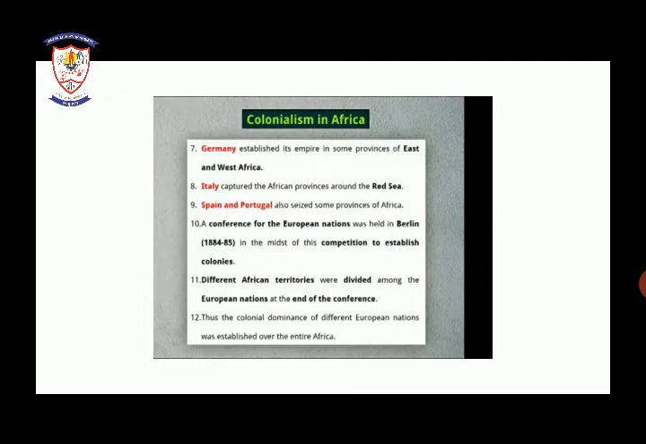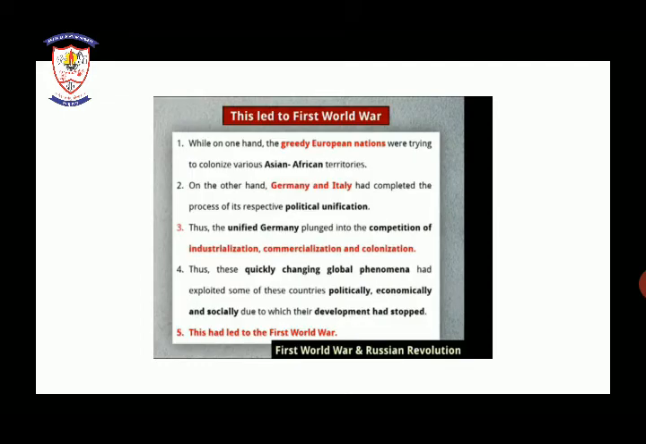So now we will see the factors that caused the First World War. Before that, going towards the next part, what led to the First World War? What were the reasons that led to the First World War?